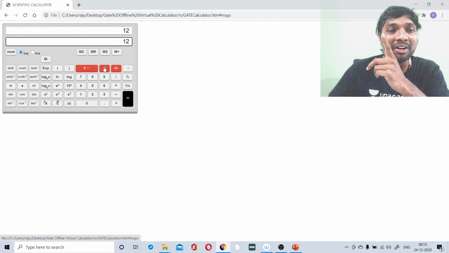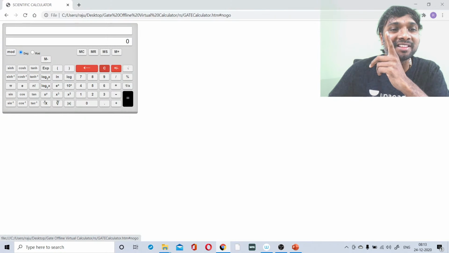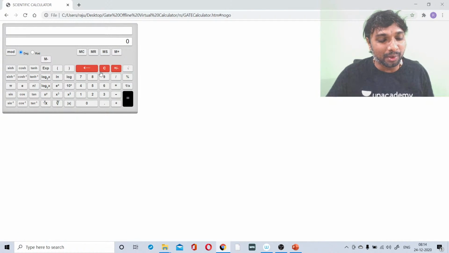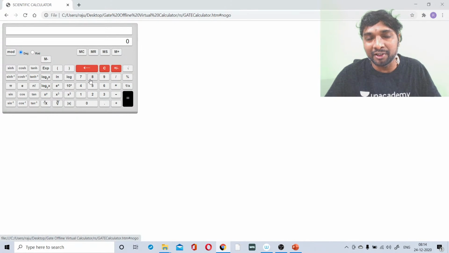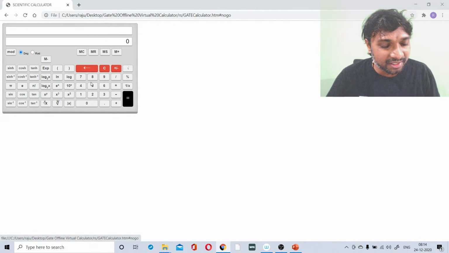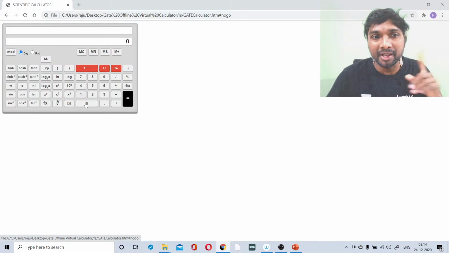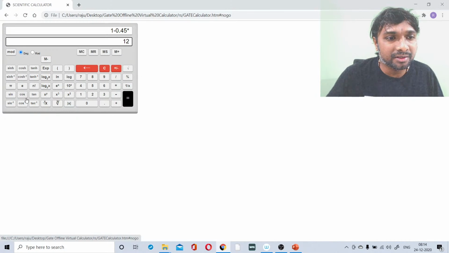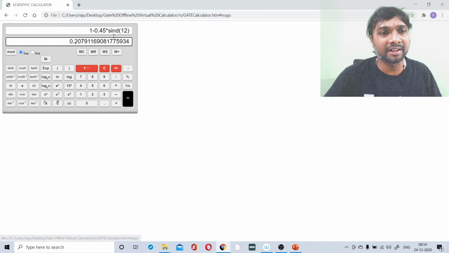So what we need to do? Before applying all this, we have to use what? The corresponding one we have to use, right? We have forgotten the star, the multiplication symbol. Everything has gone, so you have to be careful. So 1 minus which one? 0.45 into what is that? If you just write it, 12 sine. So like that you are getting the equality symbol.